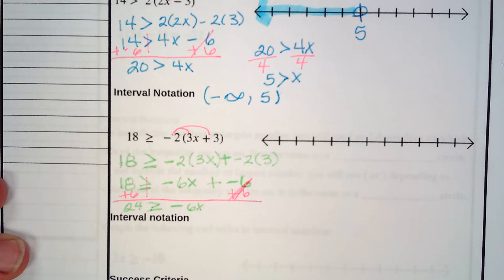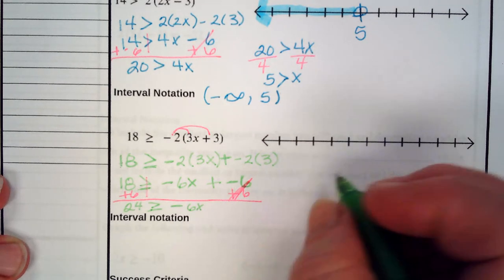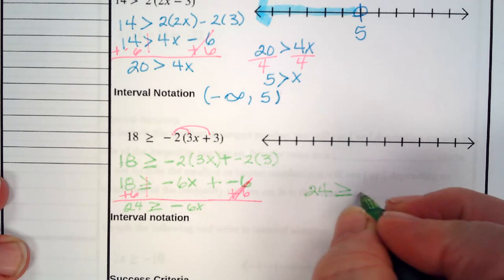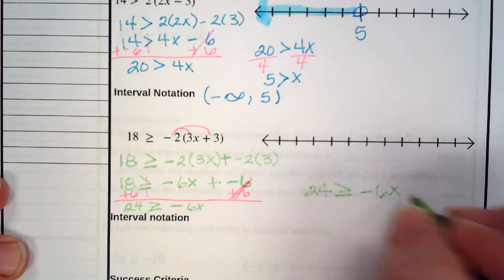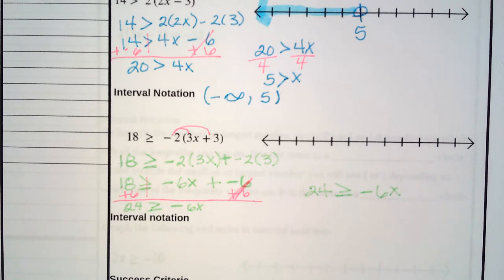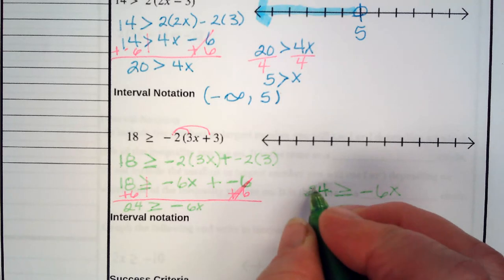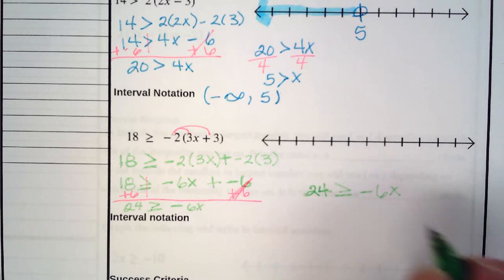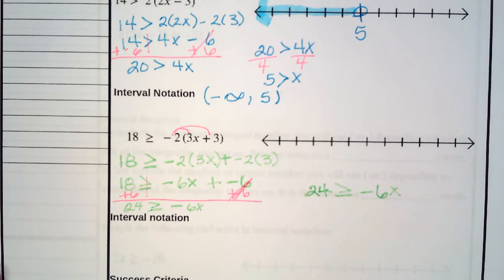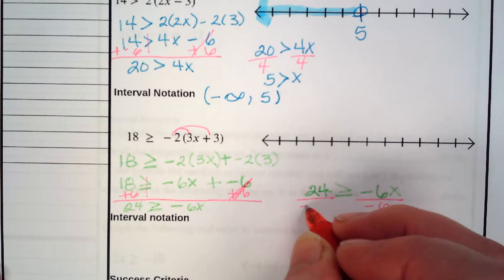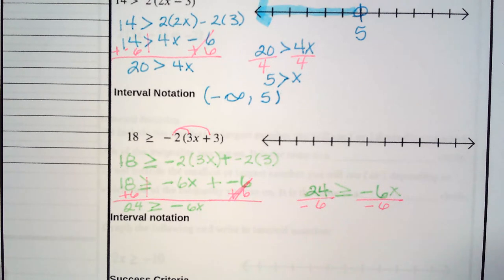Okay, for the last step, we've got to get the x by itself. We've multiplied, the opposite is to divide. We're going to divide both sides by negative 6. But what do we have to remember?